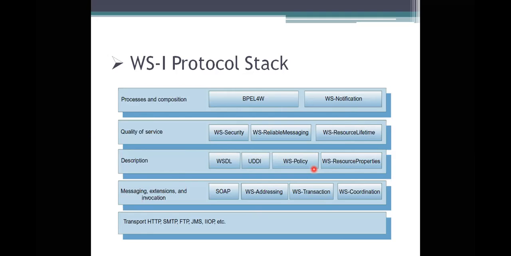This is done by what is represented as BPEL4WS. It is the Business Process Execution Language for Web Services. B stands for business, P stands for process, E stands for execution, L stands for language. For, we represent as 4.